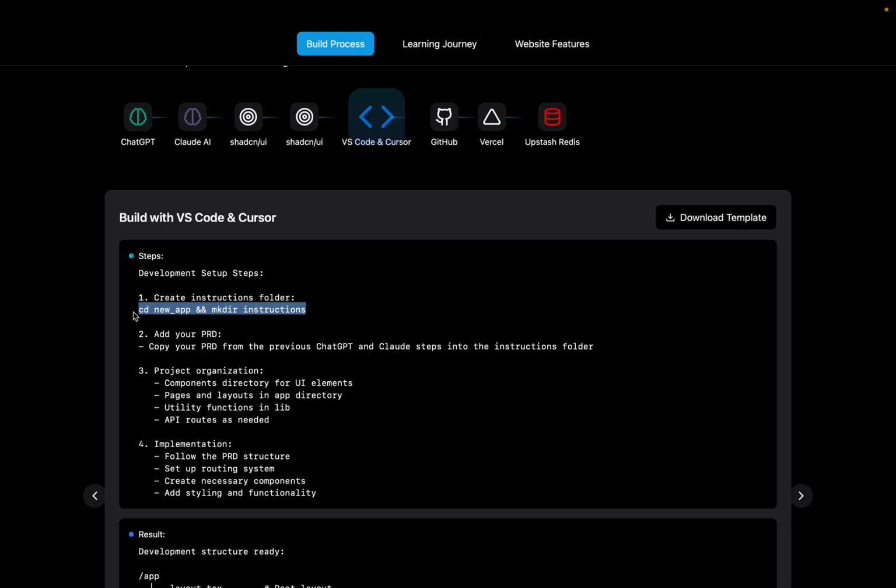So it's basically this command which you will use to actually make a new instructions folder, or you can even just talk to Cursor and say to it, please make a new instructions folder. Then in this instructions folder, you will add your PRD. So we will copy the PRD from our ChatGPT and Claude steps into our instructions folder.